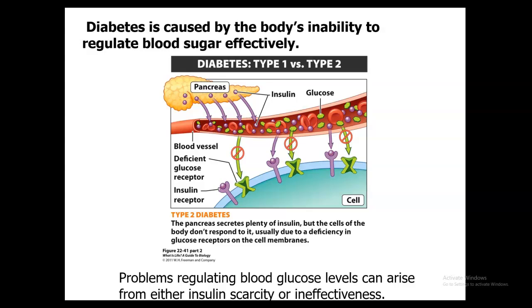More common, about 90% of cases occurring in overweight and obese individuals. So this is a common occurrence and it's becoming more common as time goes by. Usually it develops after the age of 40, but now we're starting to see it more frequently in teenagers and even in children. The treatment for this is going to be insulin injections and diets low in simple sugars, weight loss, and plenty of exercise.